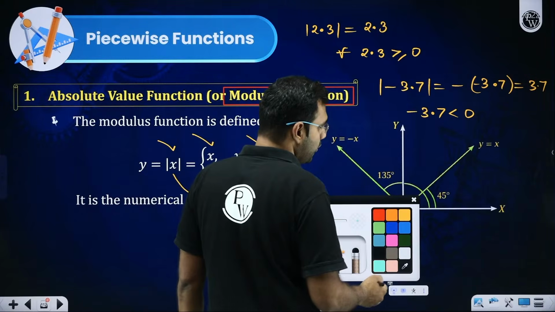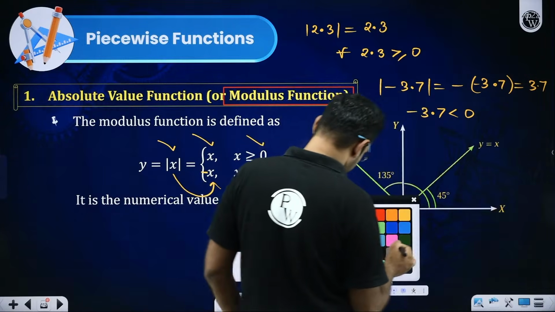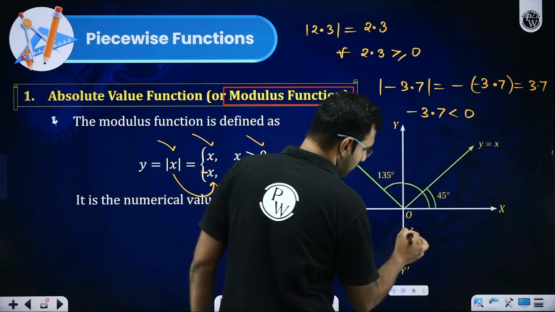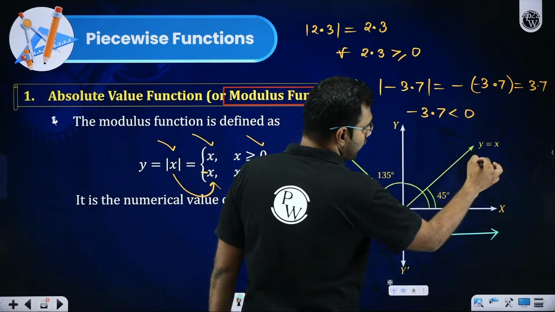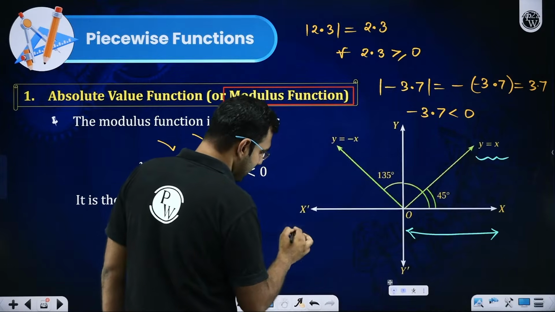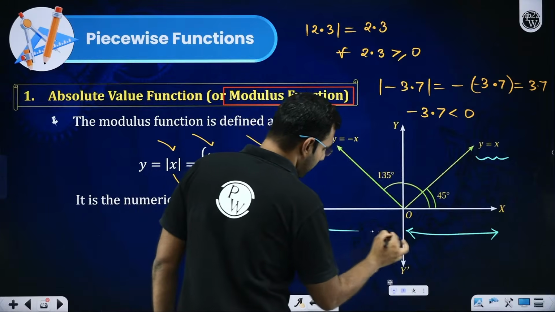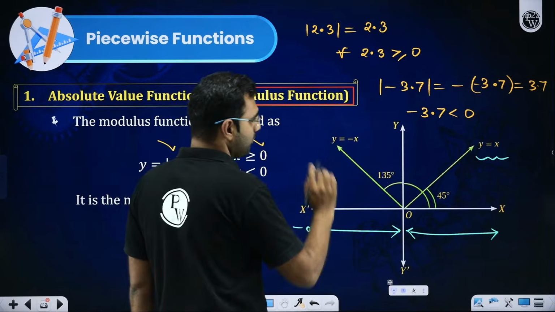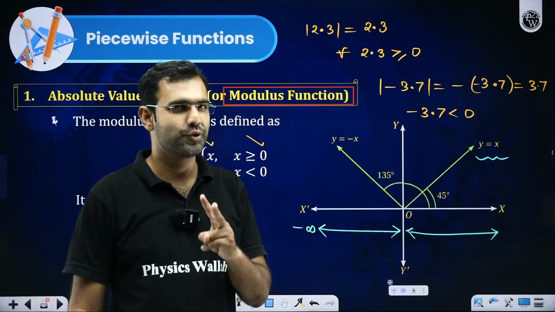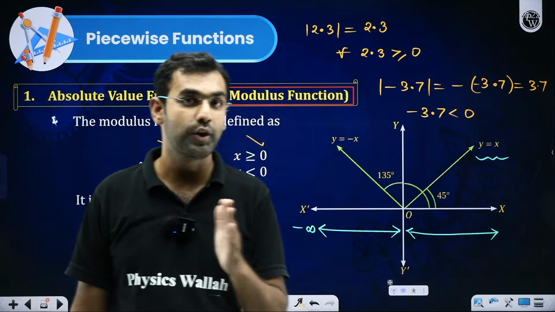So you draw it in two parts, which means as long as x is positive. When is x positive? Here, between 0 to infinity. So it is y is equals to x. As long as x is negative, between minus infinity to 0, it is y is equals to minus x. These two straight lines you must have seen already in coordinate geometry.